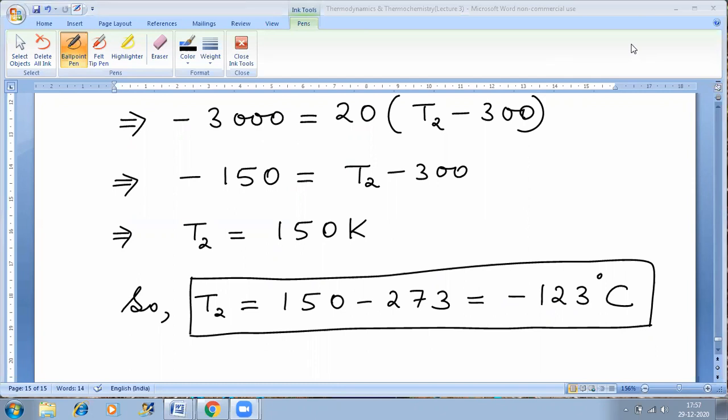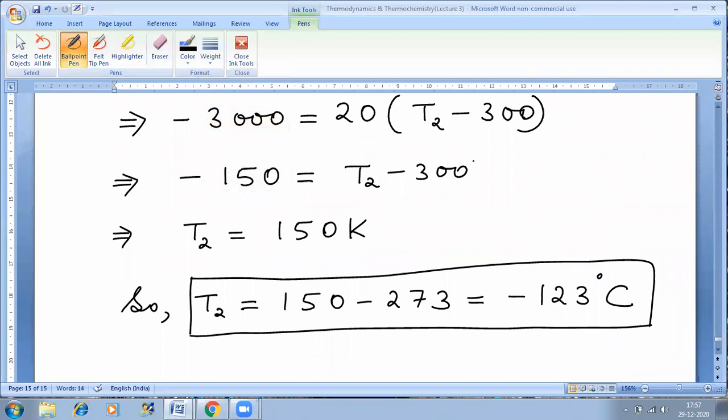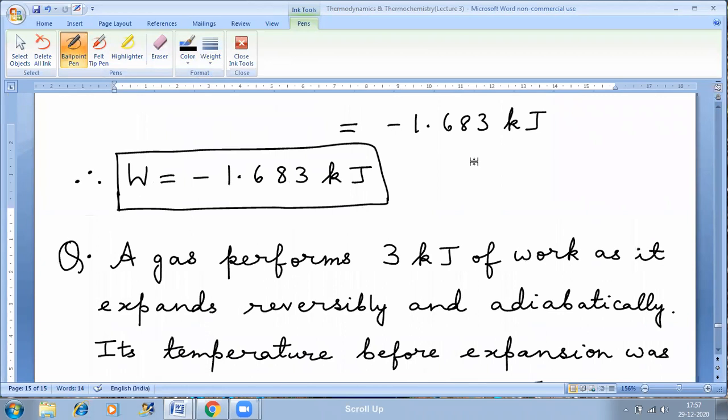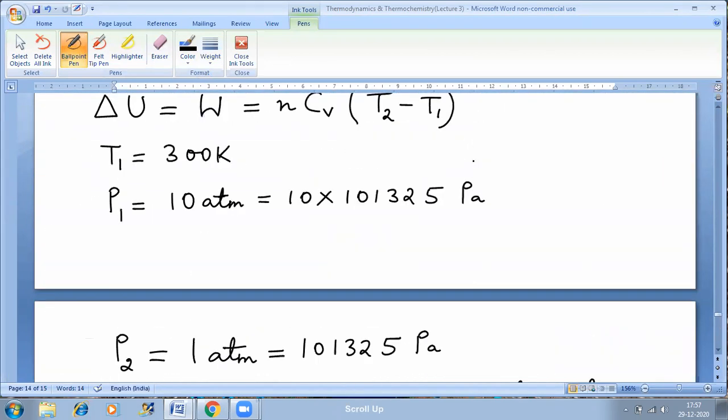Any doubt in any of the questions that we did today? So now you must have got a hang of the formulae. Everything is formula dependent in this chapter.